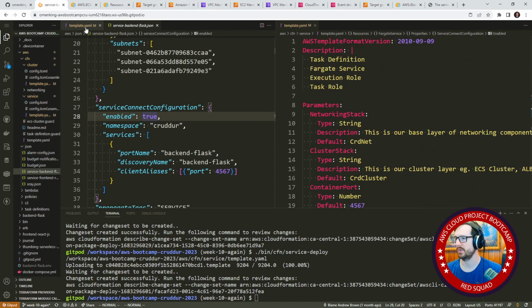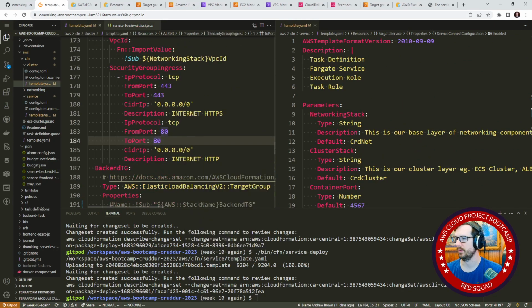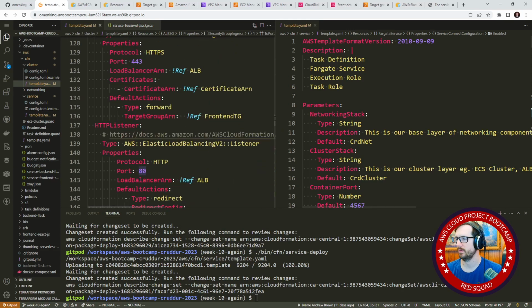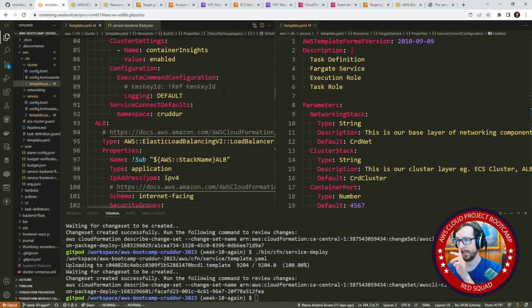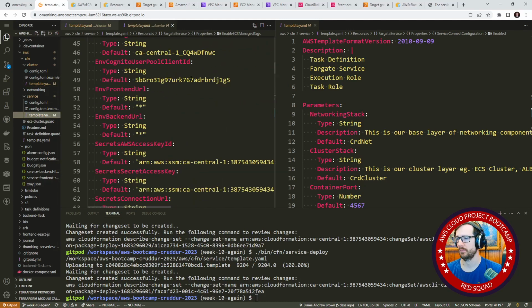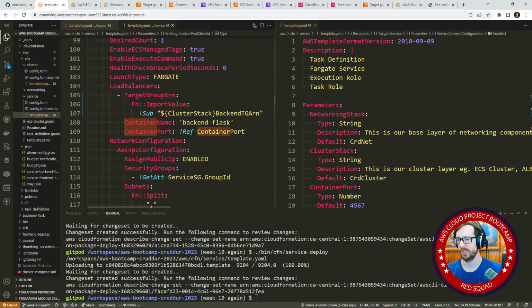This is for our service. I want it for our service here. Container port. So this target group is set for 4567, which I mean is correct.